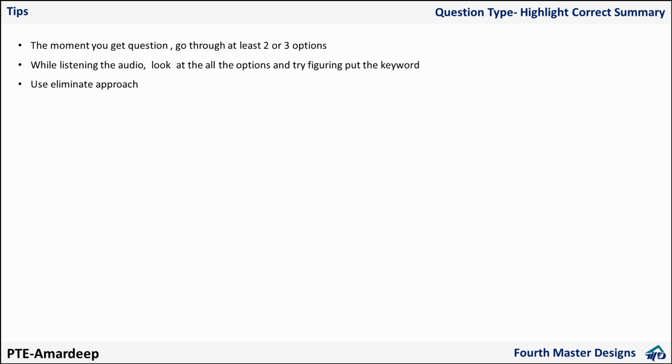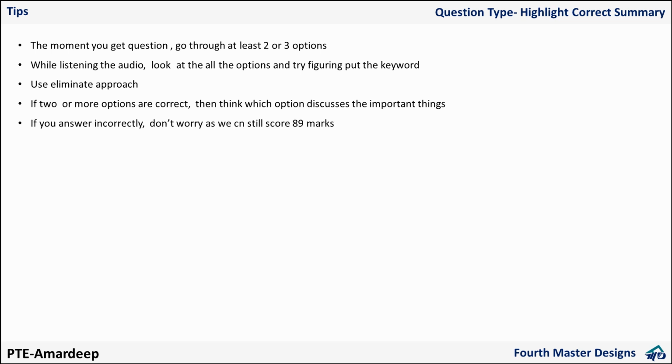Use the elimination approach. In some options, the number of keywords is going to be very low, or the meaning will be different, so you can directly eliminate them. And in case you feel that out of 4, 2 options are very similar, they convey the same meaning or have kind of the same summary, then what can you do? Just think which option discusses the most important thing.